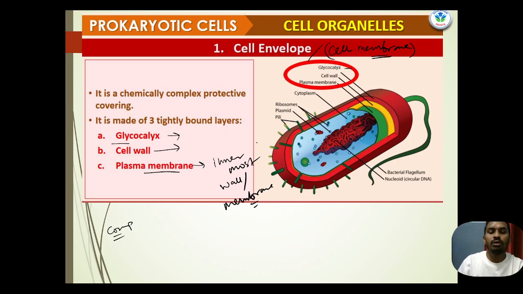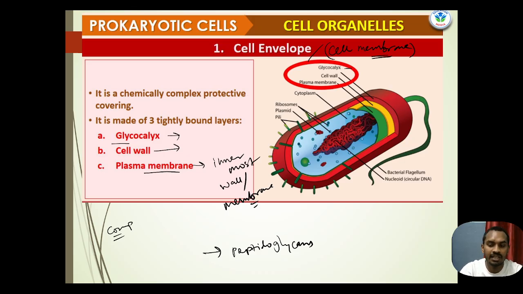The cell wall has a different composition compared to the plasma membrane. Different bacteria have different cell wall compositions. For example, some cell walls are composed of peptidoglycans. Later we will discuss which bacteria have peptidoglycans. So these are the compositions of the cell envelope.